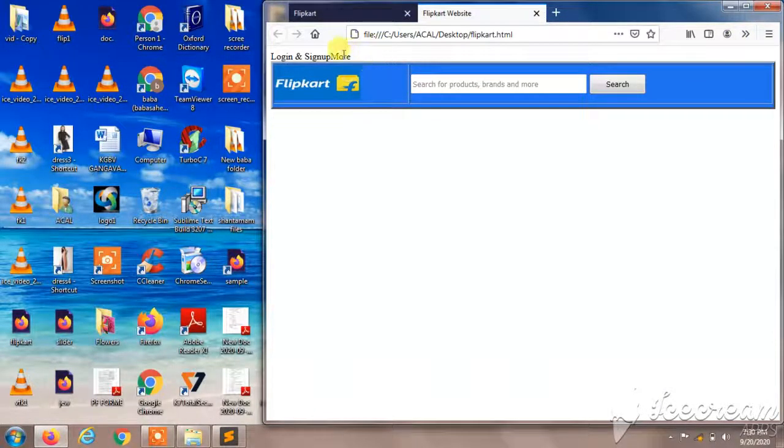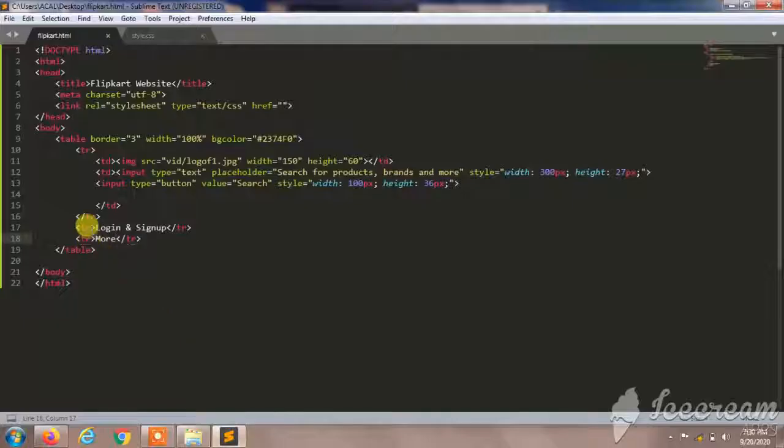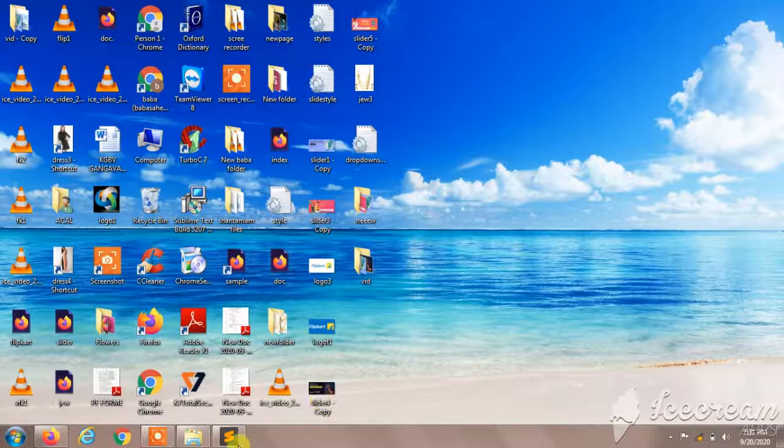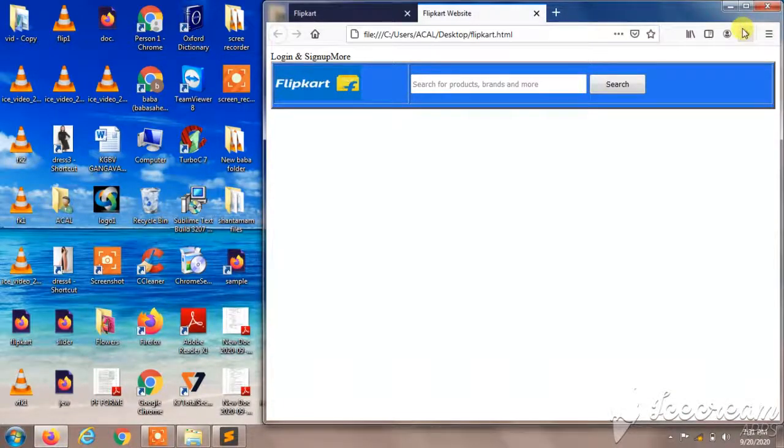So it was top, so I'll make the code correct. So I'll remove the TR here, this TR, and make a little bit adjustments. I'll give TR here and close TR. So I'm going to save this again. So I'll reload here. So again it was there.